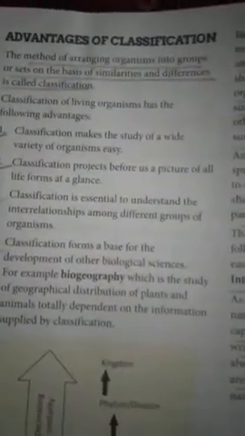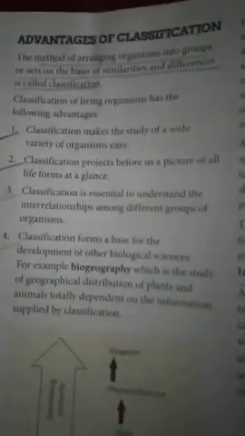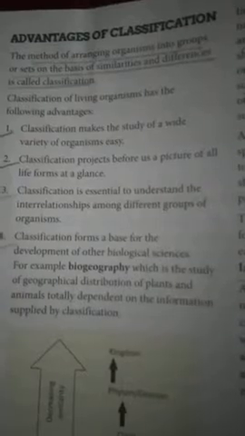Now turn to the next page, page number 34, advantages of classification. How is classification beneficial, how does it help us? It helps us because it arranges the organisms in different groups or sets based on their similarities or differences. We observe the organisms, we see what is similar between them and what is different. On that basis they are put into a particular group, and this makes the study very easy. So the first advantage of classification is that it makes the study easy.